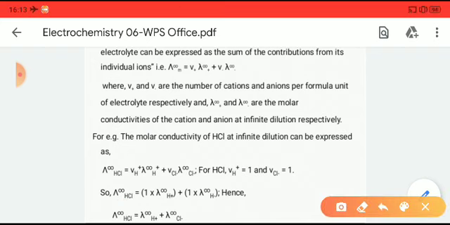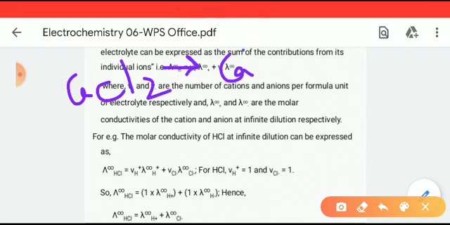Suppose CaCl2, calcium chloride, ionizes and gives Ca2 plus and 2Cl minus.